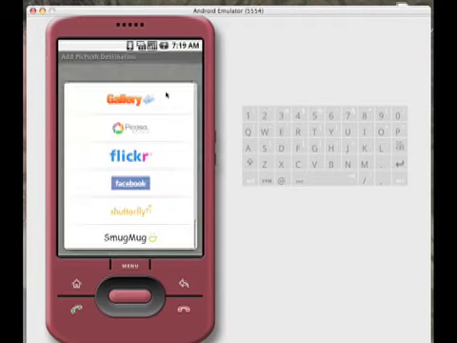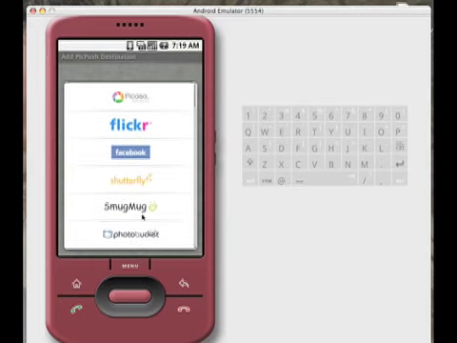This drop down up top, you can select the service that you wish to add. Right now we have support for Gallery, Picasa, Flickr, Facebook, Shutterfly, SmugMug, and PhotoBucket. Other services will be on the way pretty soon, so keep an eye on the market for updates. There's going to be more services.